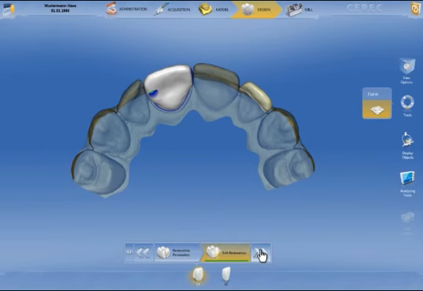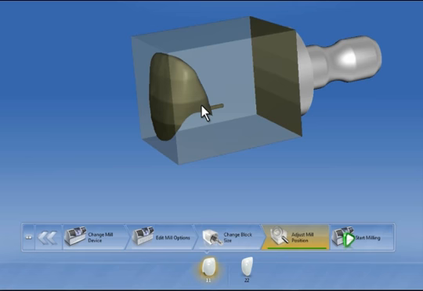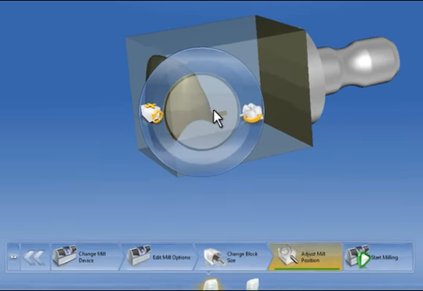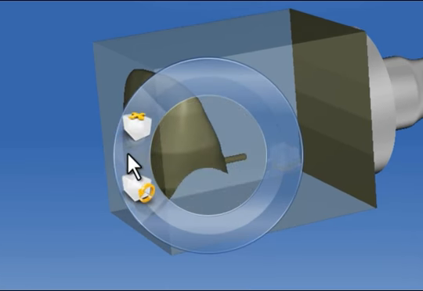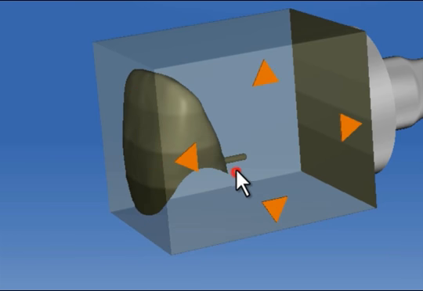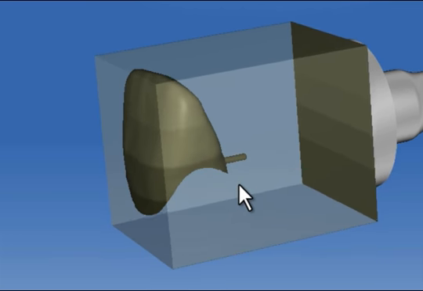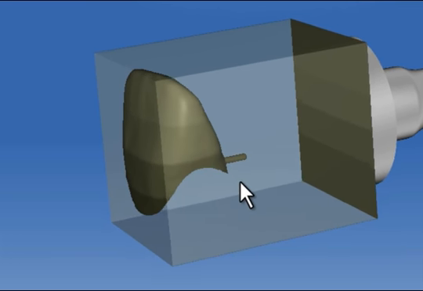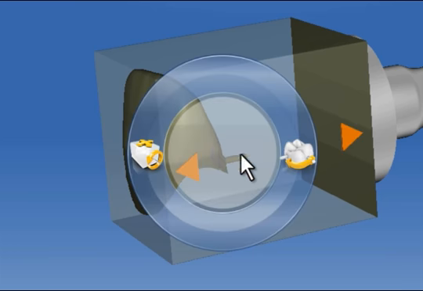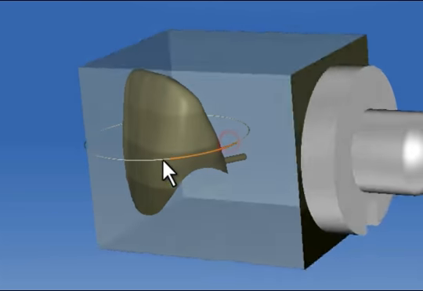After completing the design phase, we now continue to the mill phase. The milling preview is presented. We also have a tool wheel at our disposal. We can either alter the position of the restoration within the block, such as to adapt the color gradient, or change the position of the sprue, by rotating the block to allow for our own particular preference.